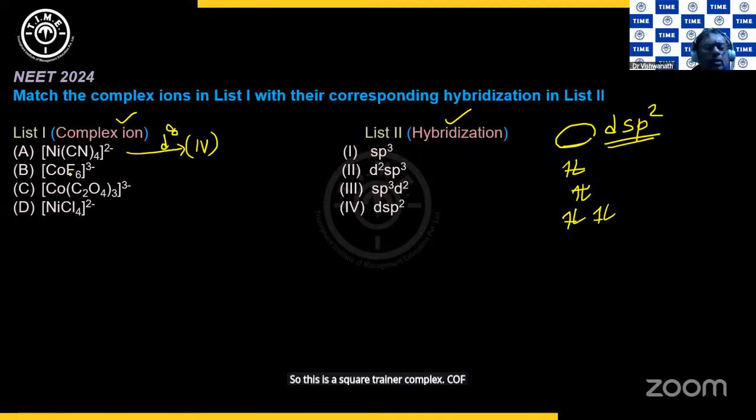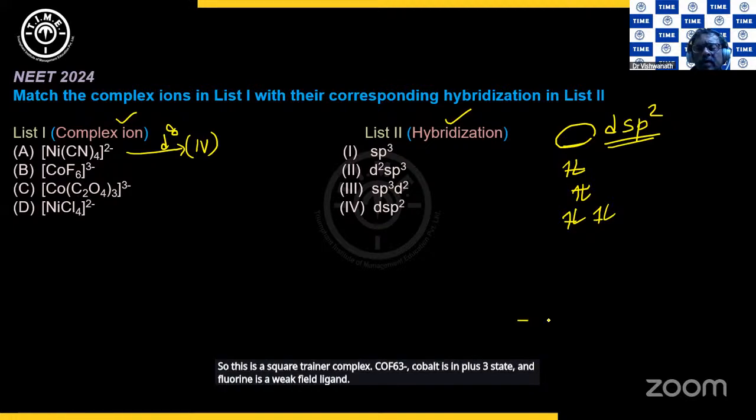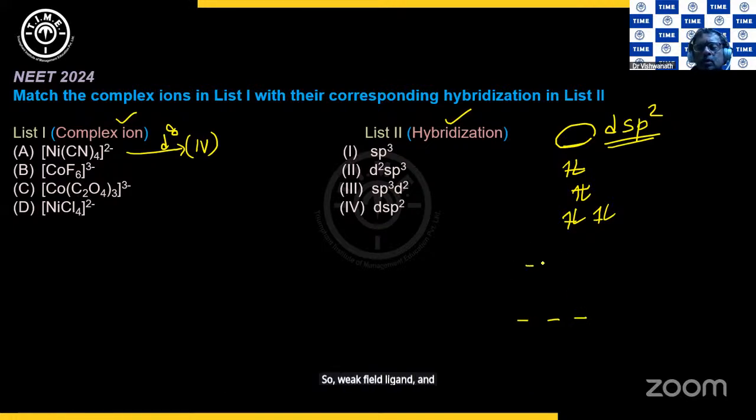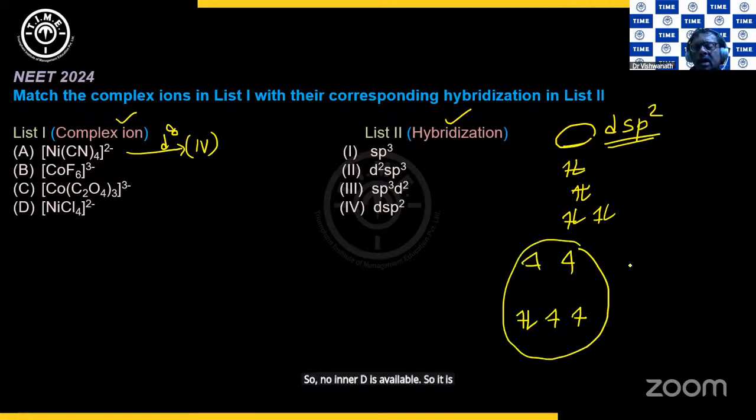CoF6 3-: cobalt is in the +3 state and fluorine is a weak field ligand, so it is octahedral, with t2g and eg. Co is d6: 1, 2, 3, 4, 5, 6. So no inner d is available. It is only outer d, and outer d means sp3d2. So this is 3.